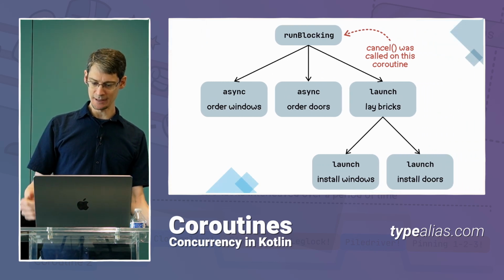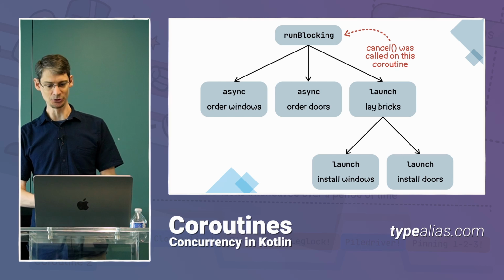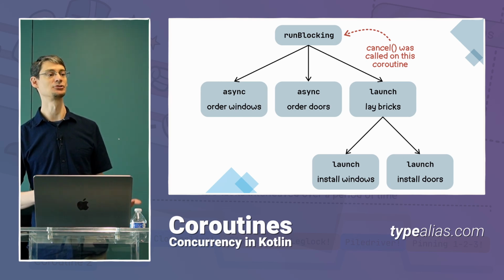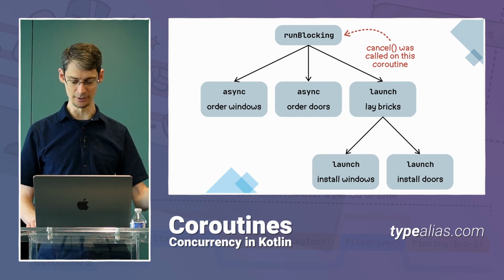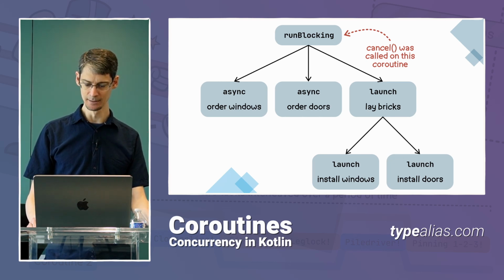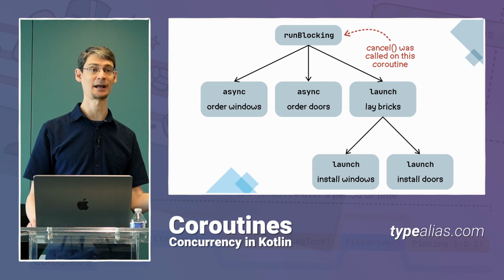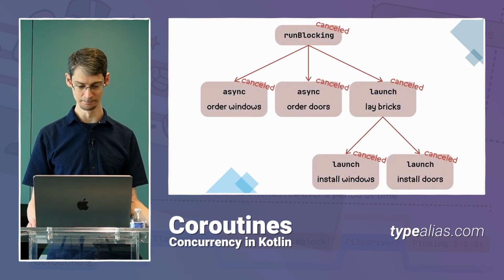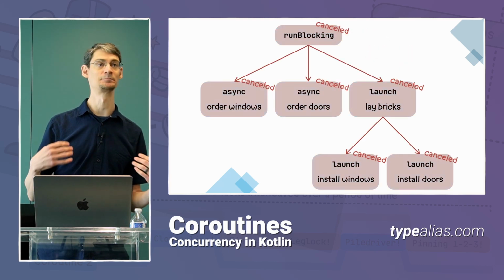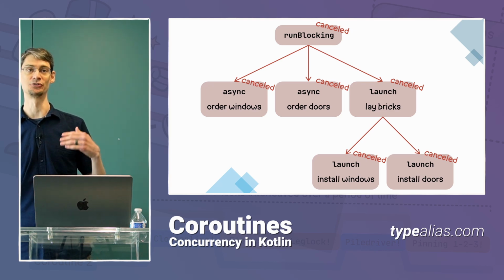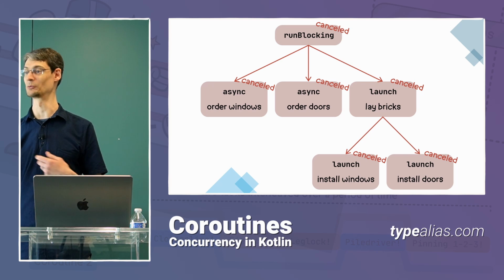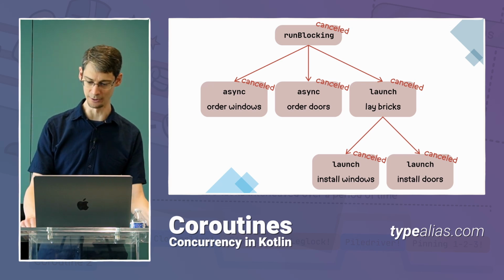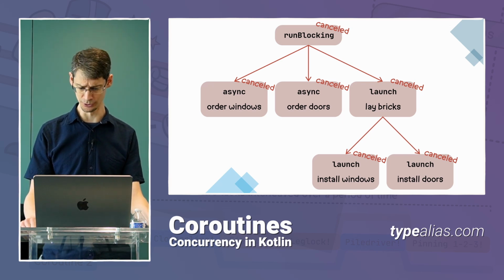Now, whatever your reason is for canceling a coroutine, when it's canceled, like I said, we don't need to manually cancel all the children. So in our example code, we were canceling the very top coroutine, runBlocking, and each child coroutine is automatically sent a signal to cancel. And so in this case, runBlocking is going to cancel the 2 asyncs and the launch, and then since launch has 2 children of its own, it will reach out and cancel those as well. And all that happens thanks to structured concurrency.